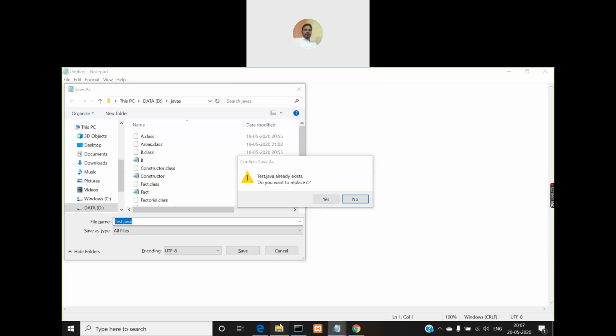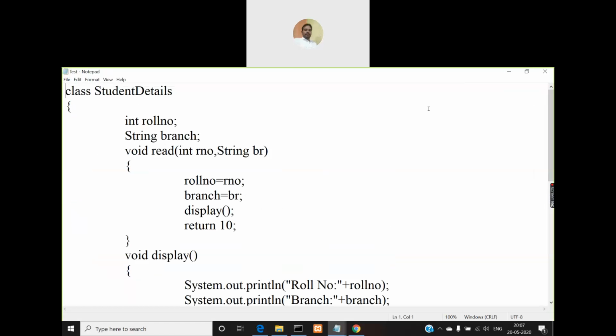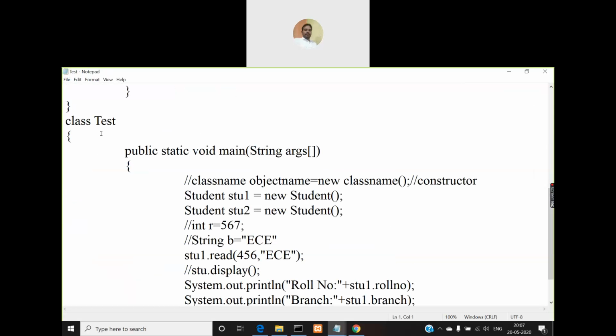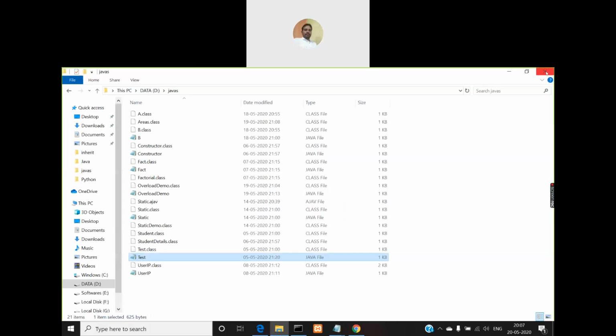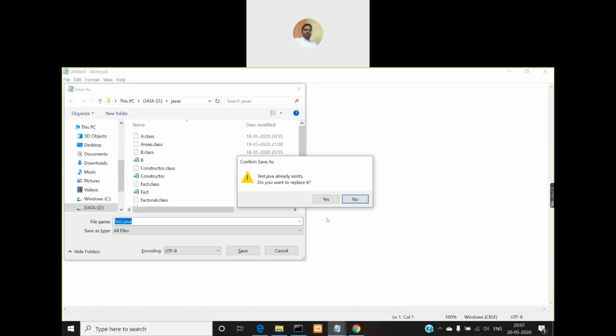So what is there in the old file test.java? You have a program containing a class called student details, and then another class called test in which the main method is defined. This file will be lost if I click on the yes button, and a new empty file will be created.